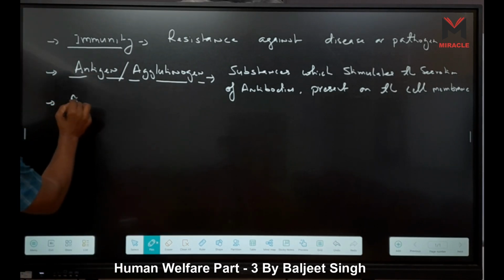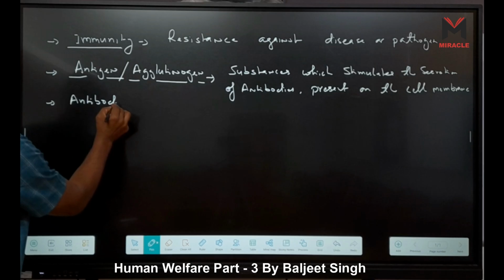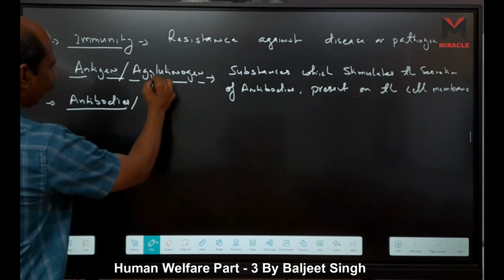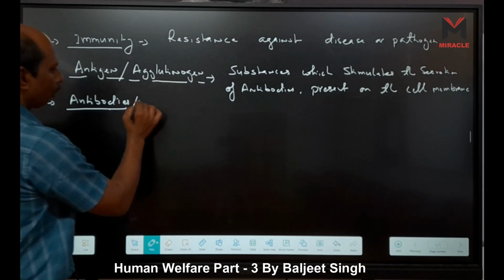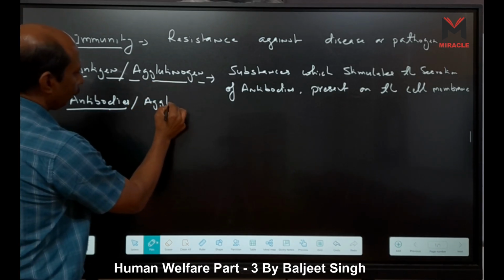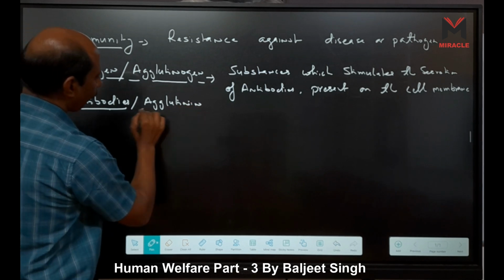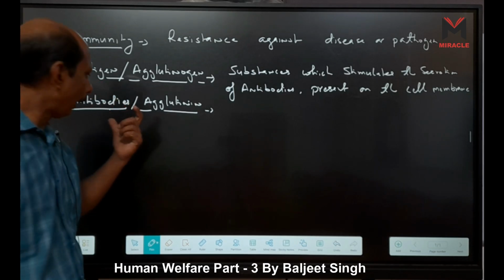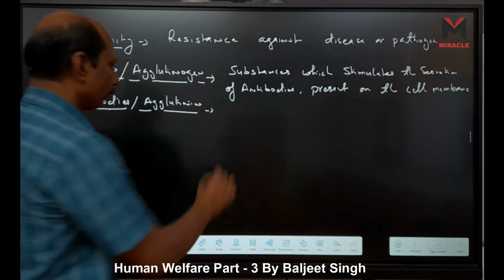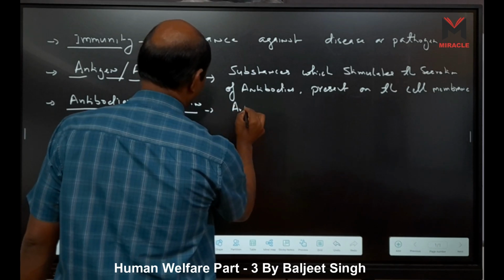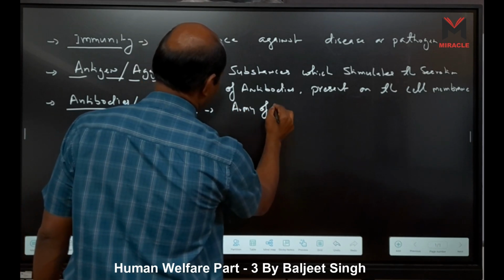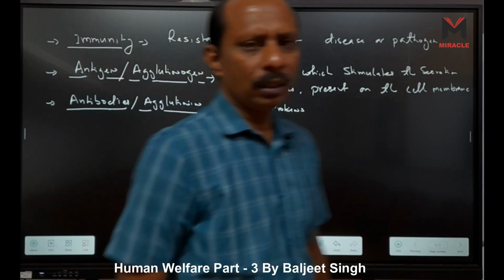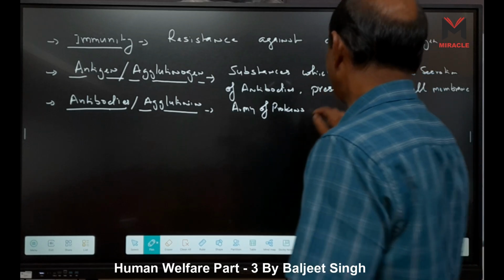Another term we have is antibody, or antibodies. Antibodies are also called agglutinins. They are proteins, an army of proteins which are stimulated by the action of antigens.